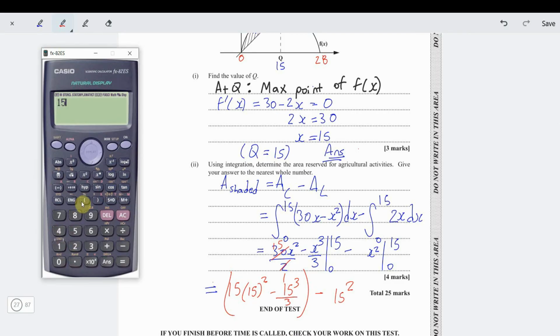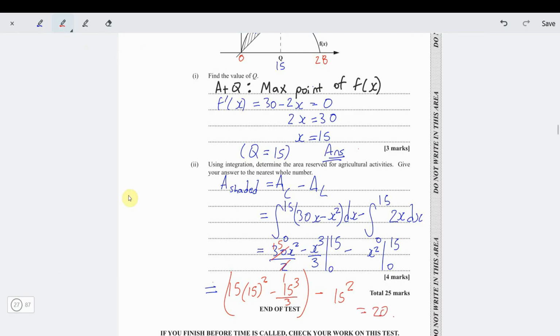So 15 in brackets, 15 squared minus fraction button, 15 cubed over 3, minus 15 squared. And we're done. 2025.